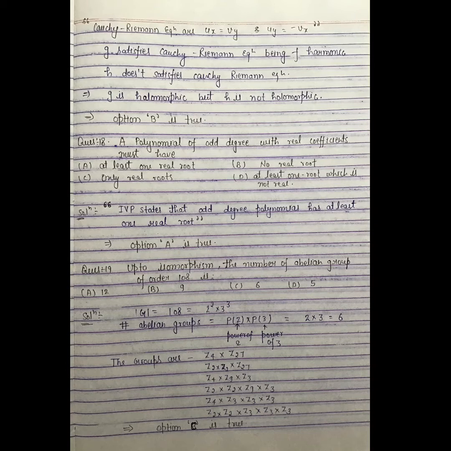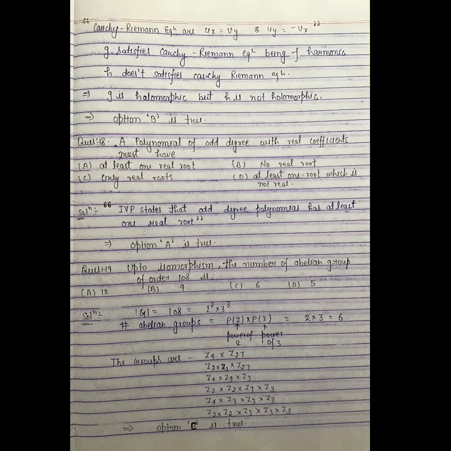Question number 18. A polynomial of odd degree with real coefficients must have: A, at least one real root; B, no real root; C, only real roots; D, at least one real root and at least one root which is not real. We will use the IVP for this question. The IVP states that an odd degree polynomial has at least one real root. This implies option A is true.